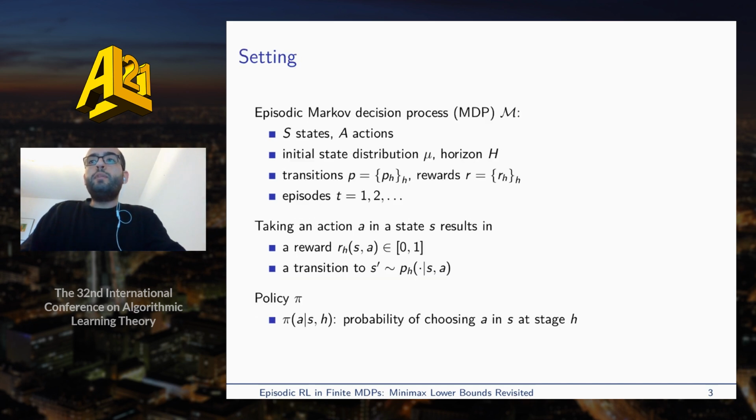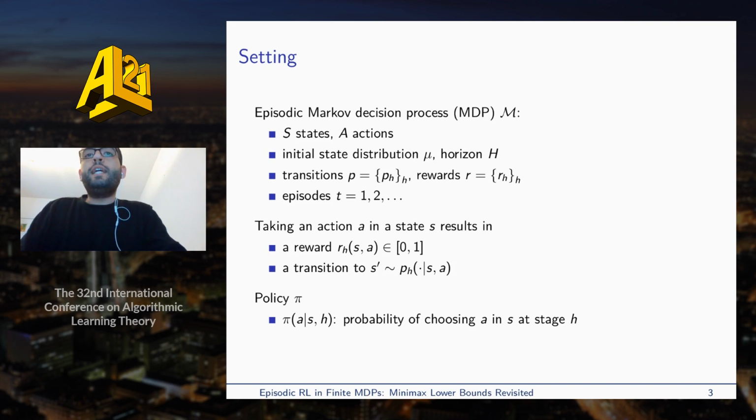We consider an episodic MDP with S states, A actions, and horizon H, such that taking an action A in state S results in a reward r_h(s,a), bounded in [0, 1], and a transition to a next state S' according to the distribution p_h(·|s,a). We focus on the stage-dependent case, or time inhomogeneous, where both the transition and rewards are allowed to change in each stage H of the episode.